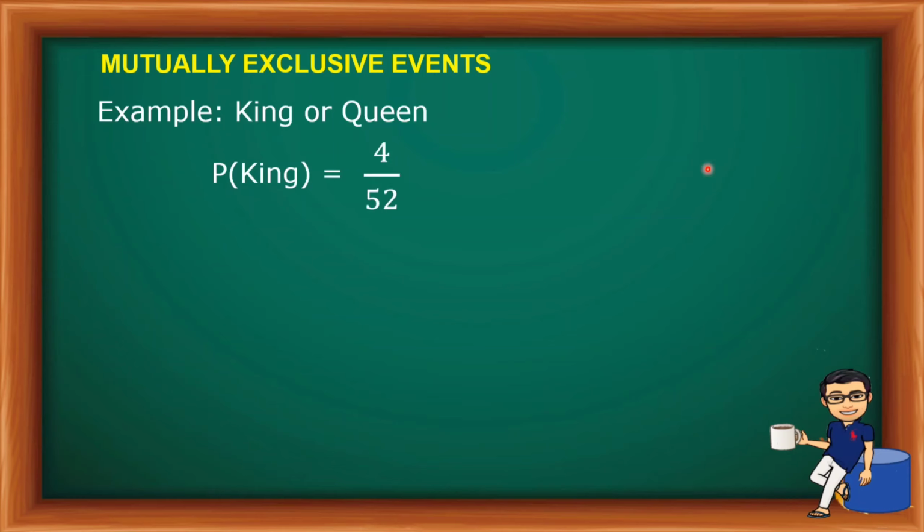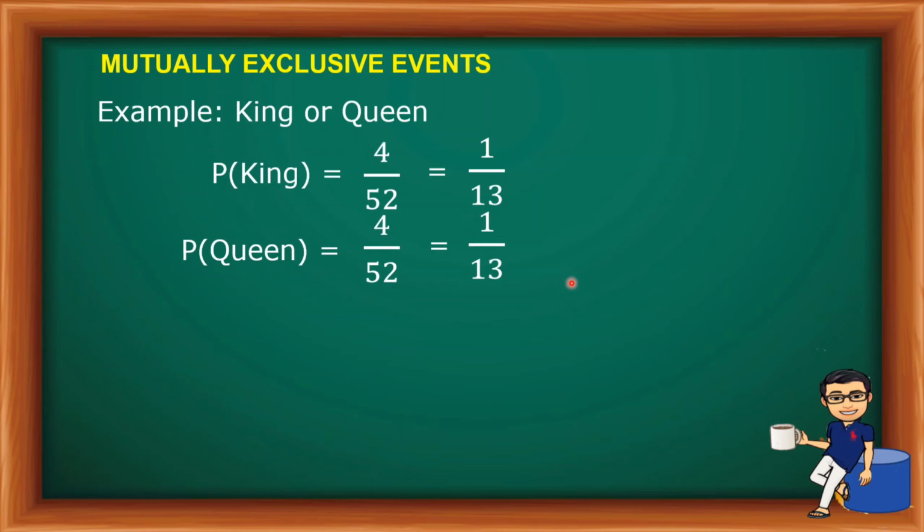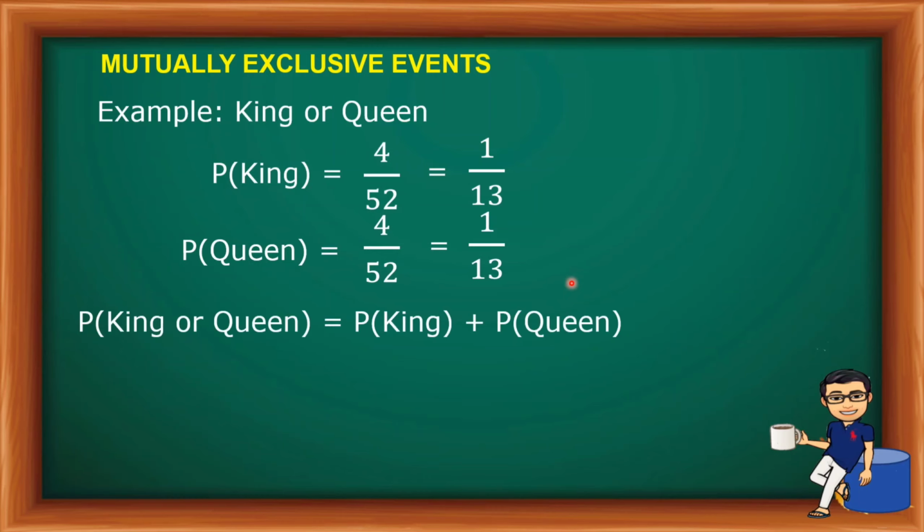Therefore, ang magiging probability nito ay 4/52. At pag nilowest term, that will be 1/13. Okay, so siyempre, probability ng queen, same din, apat pa rin yung ating magiging queen from that 4. So we have 4/52, ganun din siya, 1/13. Sa first example, sabi natin, dapat kapag in-add yan, kung ano yung maging probability ng union nila, yun yung mutually exclusive event. So i-add ngayon natin yan gamit itong probability of king at probability of queen, ibig sabihin nito, yun yung "or". The probability of king or queen is equal to the probability of king plus the probability of queen.